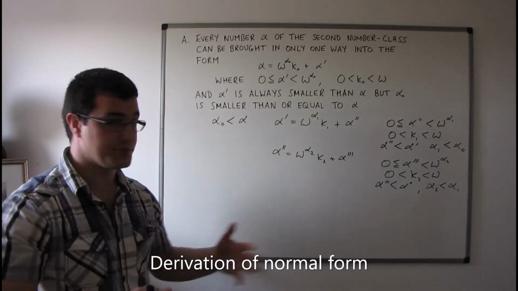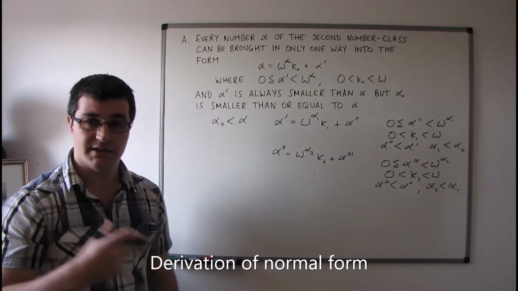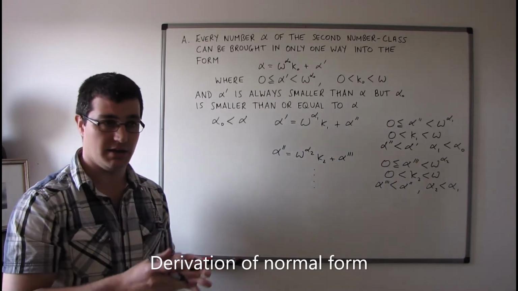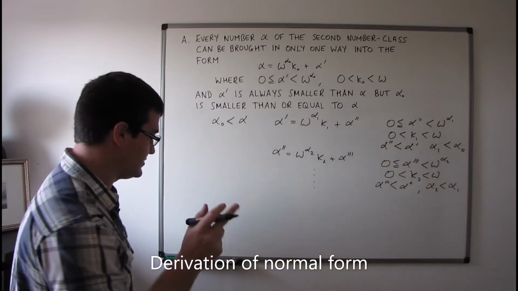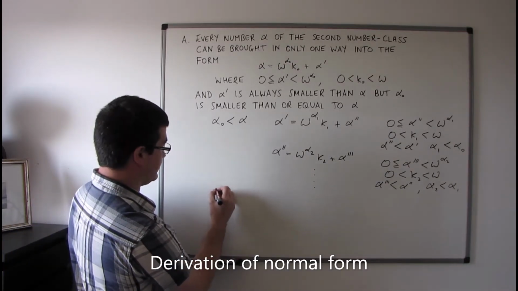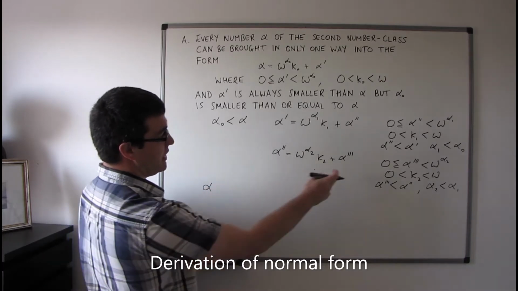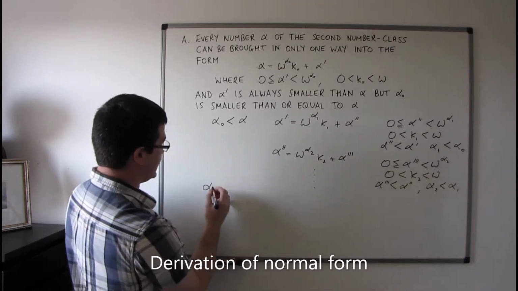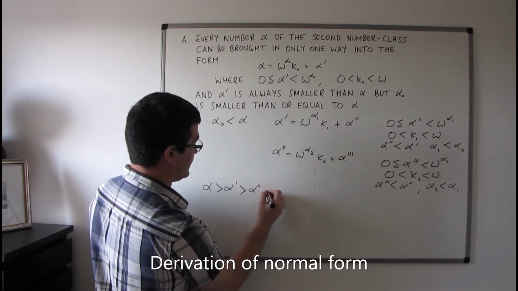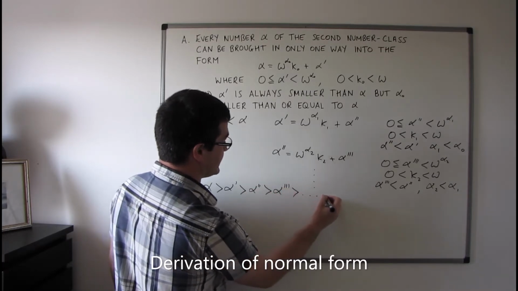So I can continue this process, but I can't continue it indefinitely. I can't continue it for an infinite number of steps, and here's why. We do have a decreasing sequence of these terms here. So we've got alpha is greater than alpha primed is greater than alpha prime primed is greater than alpha primed, and this is going to continue.